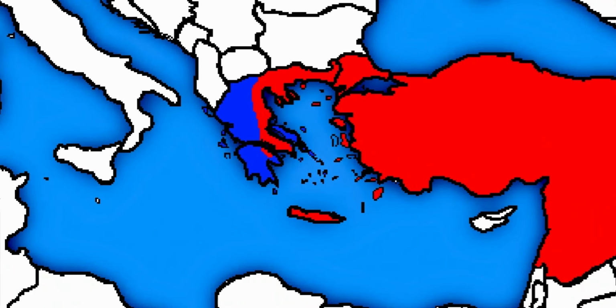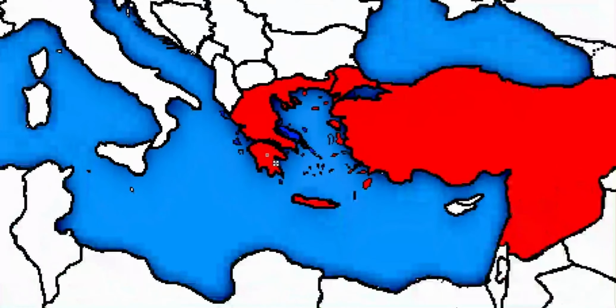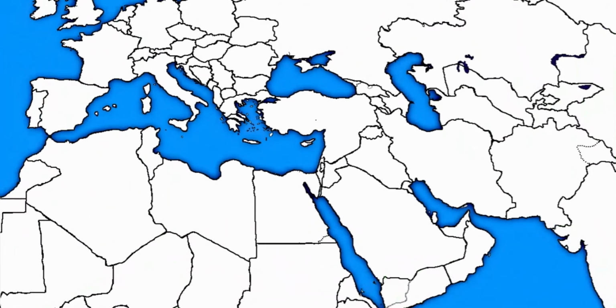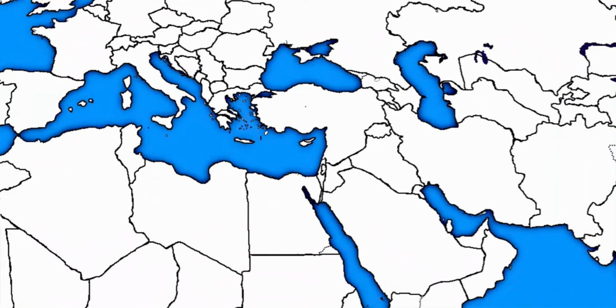Eventually we can see that they lose their capital city of Athens. After this chaos, we can see that the remaining parts of Greece surrender. There was no hope of winning this war, and in a peace negotiation we can see that all of these parts of Greece were completely annexed. The remaining parts of Greece are now a vassal state to Turkey. Turkey now also has control of Crete as well as these Aegean Islands. I just want to call it the Ottoman Empire, but some people might not like it.